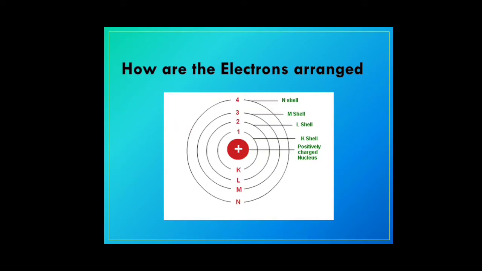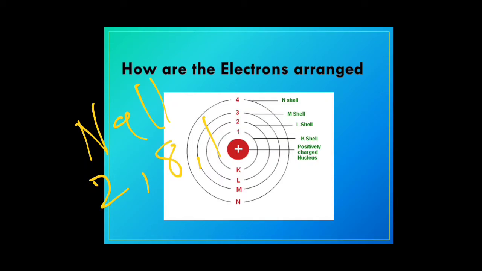Now let us see the electronic configuration with the example of sodium and potassium. Sodium has an atomic number of 11. What is its configuration as per the 2n² rule? The first orbit will have 2 electrons, the second orbit can have 8 electrons. So we are left with one electron. But this one electron cannot be placed in the second shell, and hence it is carried forward to the third shell. So in the case of sodium, its electronic configuration will be 2, 8, 1.